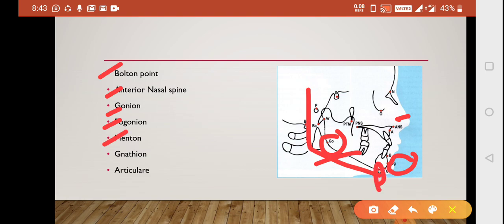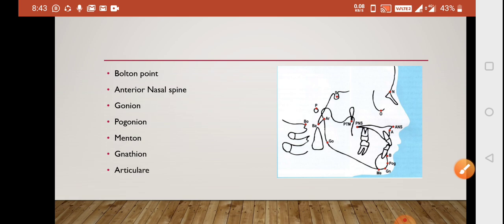And so the question you can get from this area: which is the most anterior point of the bony chin? Answer will be your pogonion.